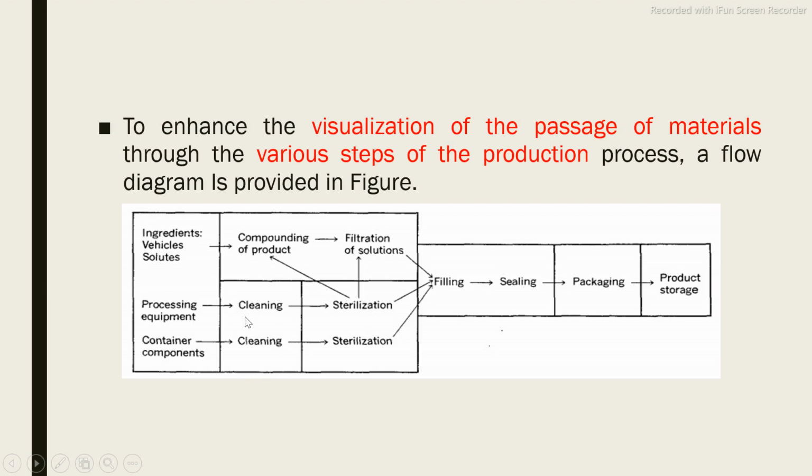Whatever equipment you require in the parenteral preparation, first we have to clean that equipment thoroughly so that there will be no contamination of particles. Then again, whatever containers we are supposed to use in the parenteral preparation are also required to be cleaned, and then this equipment and containers are allowed to go for sterilization. Equipment we can sterilize by means of surface sterilization, and containers we can sterilize by keeping in an autoclave or by means of a hot air oven. Once sterilized, the equipment and containers are ready for the compounding of the product.